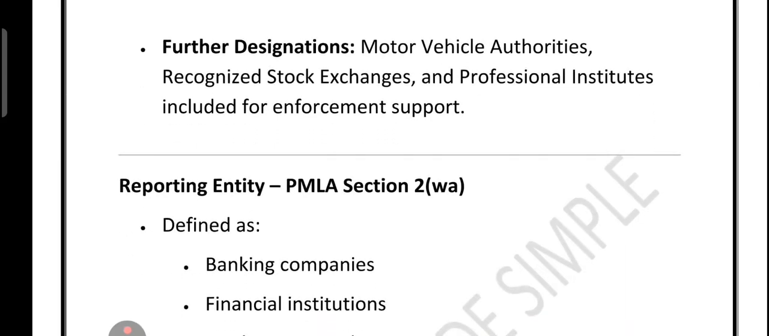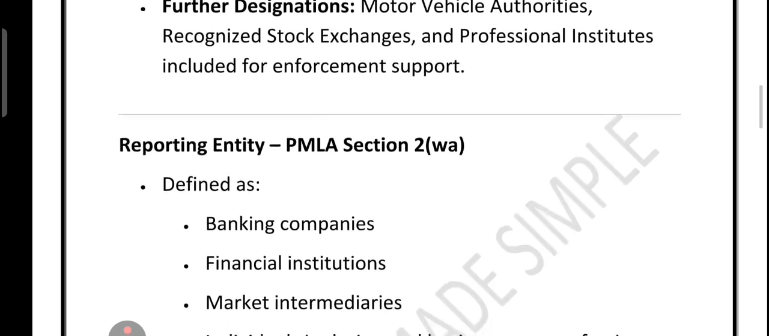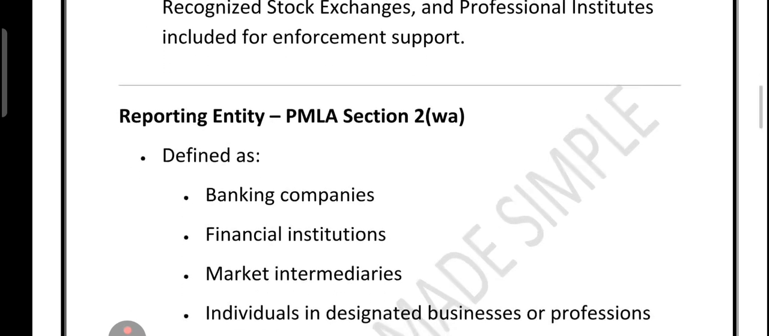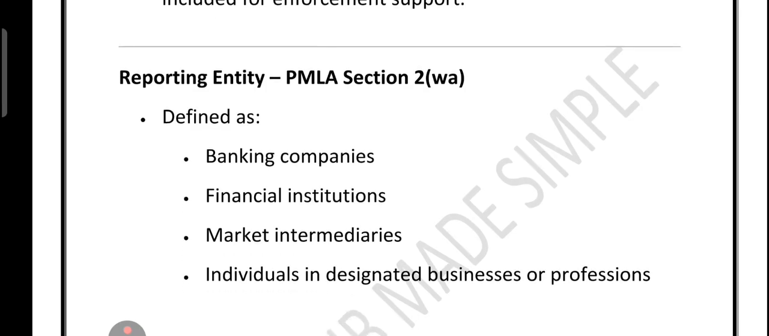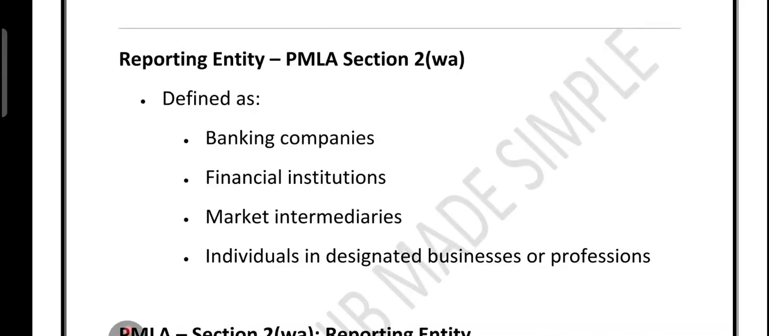Finally, let's understand who is a reporting entity under Section 2(1)(wa) of the PMLA. A banking company, financial institution, market intermediary, and an individual in a designated business or profession. These are called reporting entities. So basically, if you are in finance, insurance, real estate, or even certain other professional roles, you are accountable under PMLA compliance.